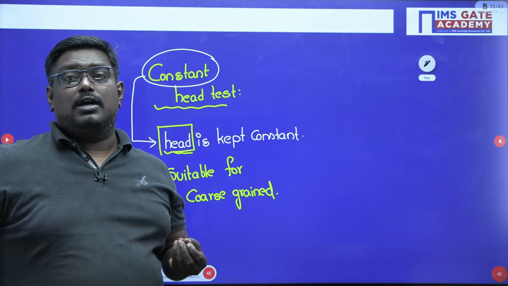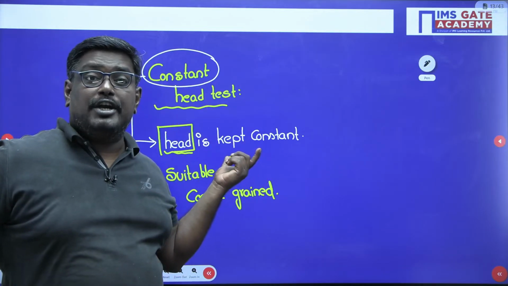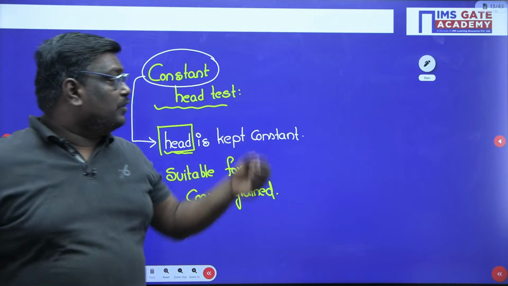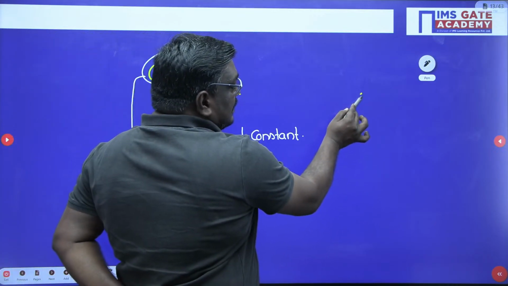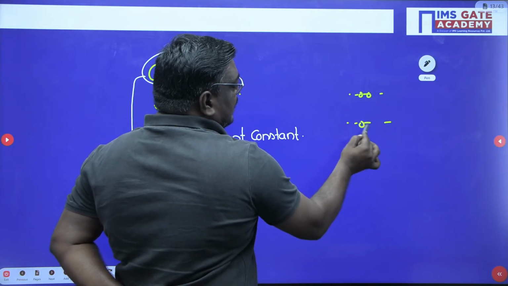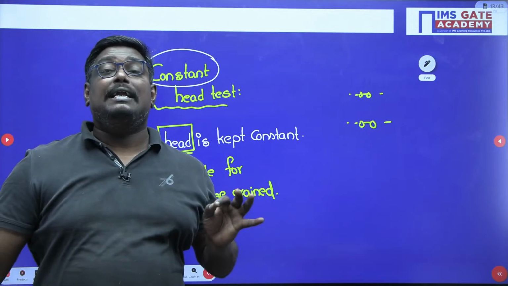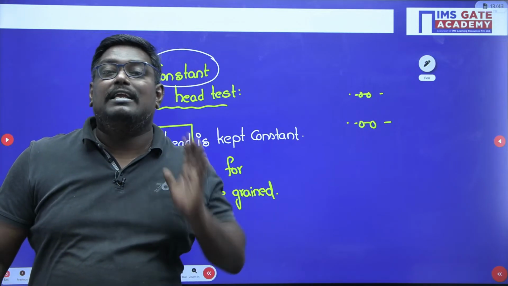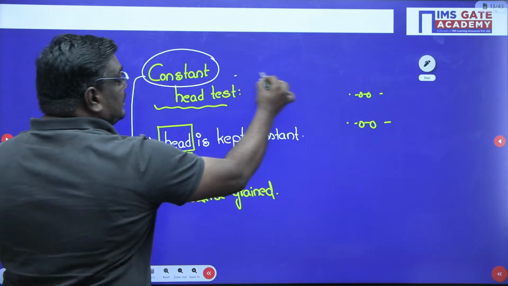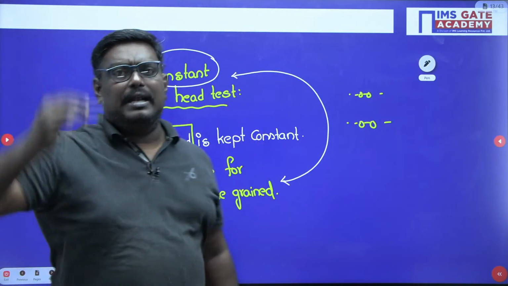Very good, Gagan. What I would like to tell you is constant head test is suitable for coarse grained only. Why? Because if you see fine grained particles at a time t, they will be here. After time 2t, they will be here. So remember my dear students, it is difficult to maintain the head constant in fine grained. That is the reason constant head test is suitable for coarse grained. It is something like how to maintain the head.